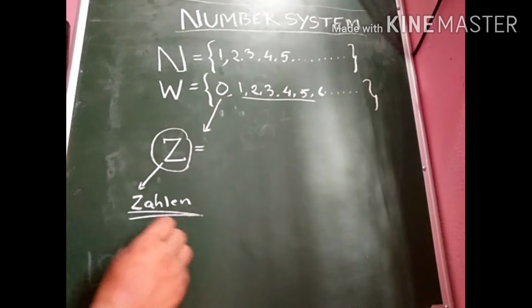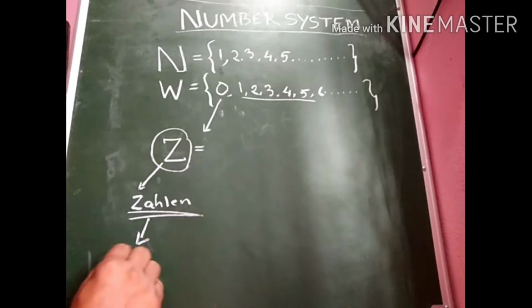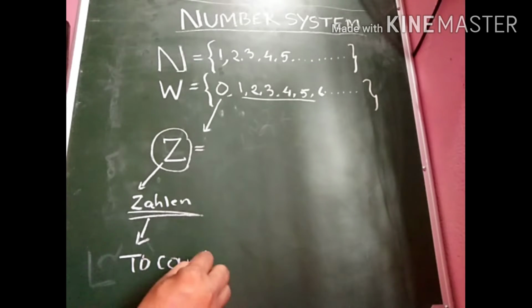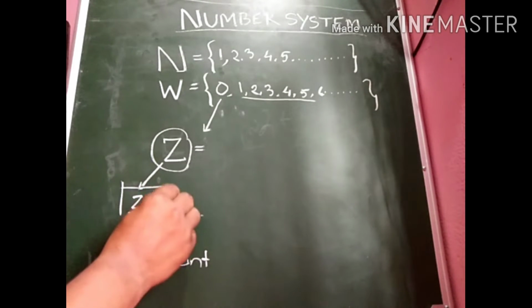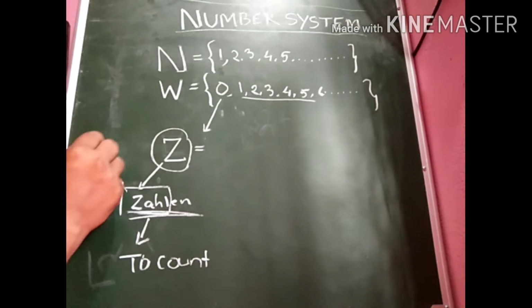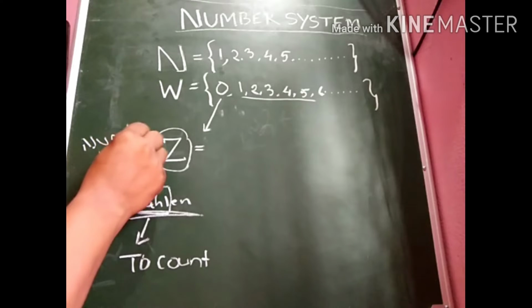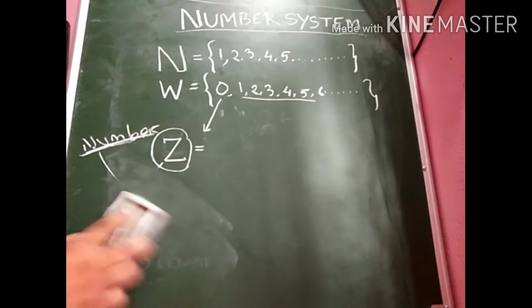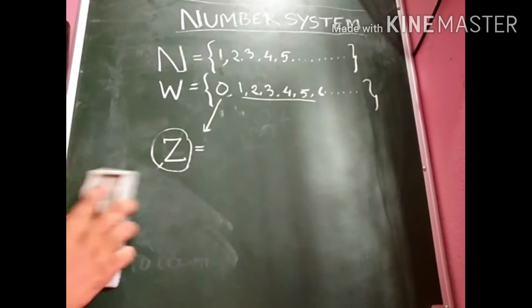Zahlen is a German word which means to count, and the first 4 letters of the word Zahlen mean number. Therefore we have taken Z to represent the set of integers.